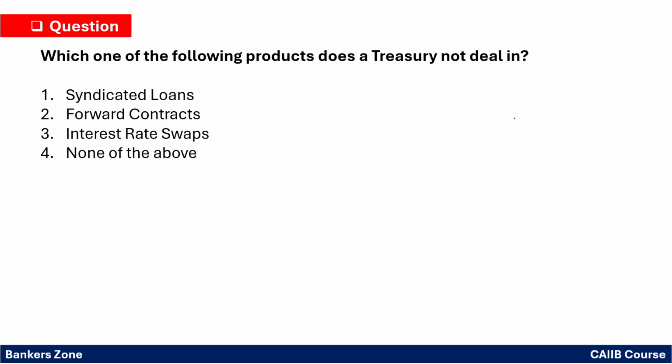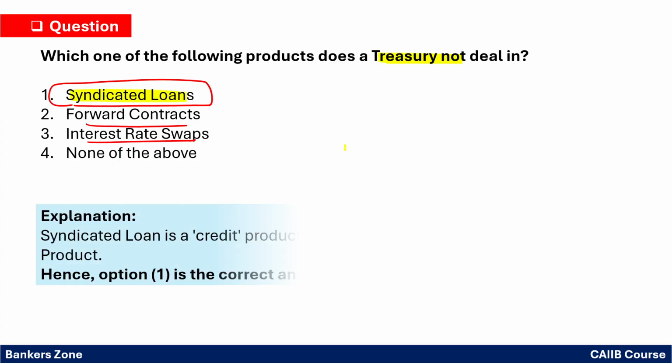Which one of the following products does treasury not deal in? In which product is treasury basically not dealing? We know treasury deals in forward contracts and interest rate swaps. These are derivative products. However, the syndicated loan is not a function of a treasury. So treasury does not deal basically in syndicated loans.